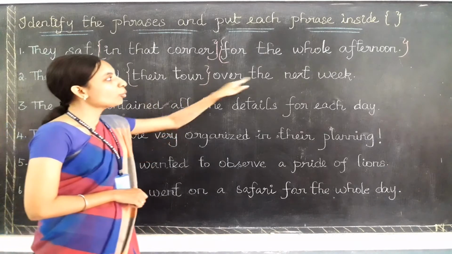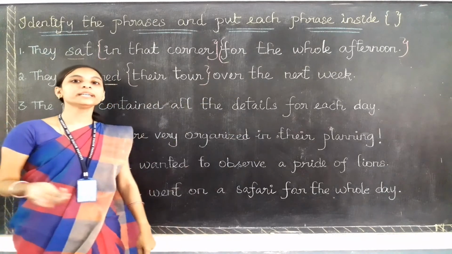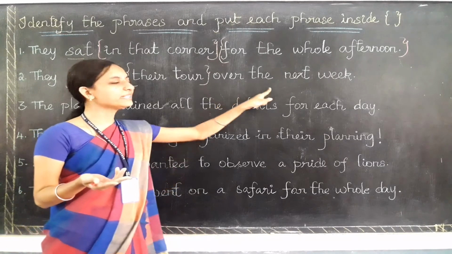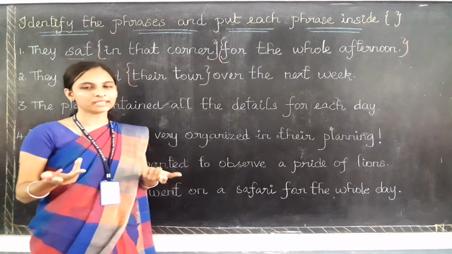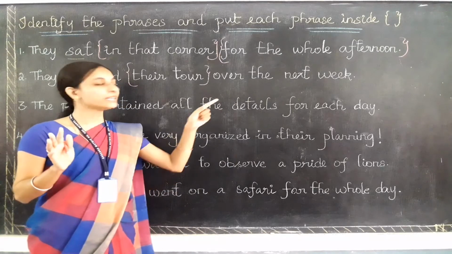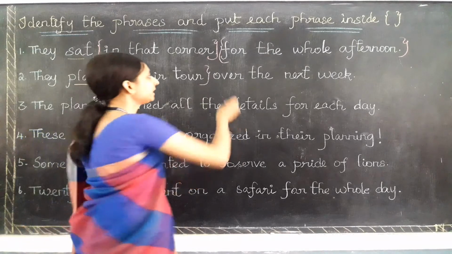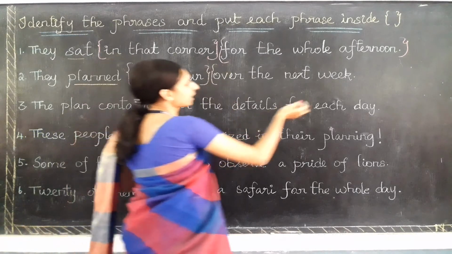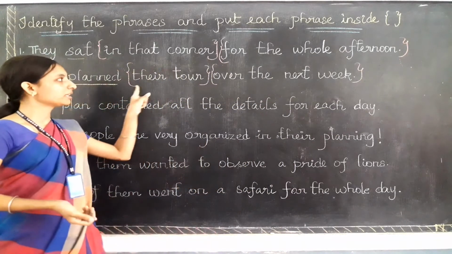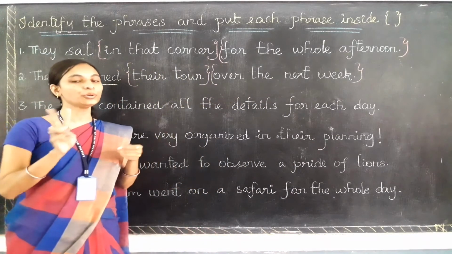And over the next week, when I read this alone, it doesn't give me a meaning. You need to check whether it has a subject or verb. There is no subject and verb, so I need to put the set bracket to show that this is also a phrase. So here we have found the two phrases.